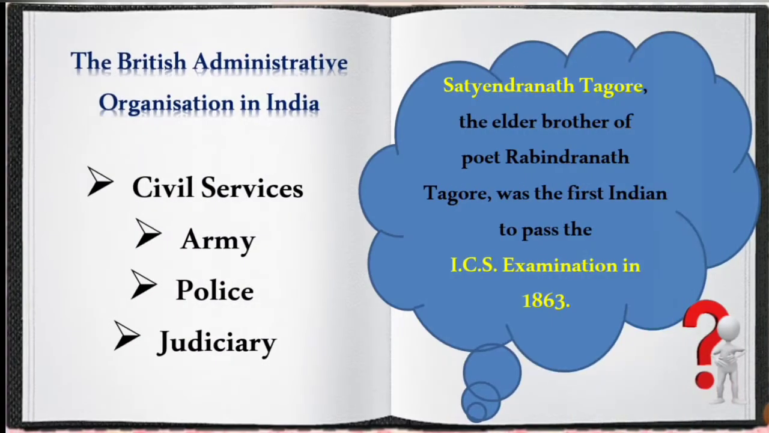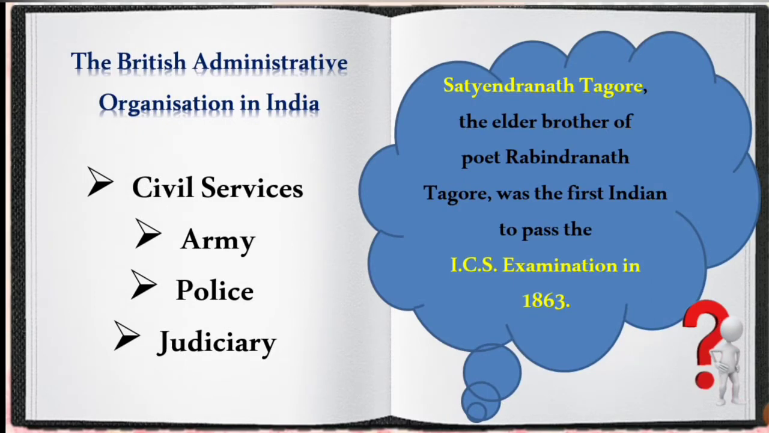So now let's see how the British administered India. The British administrative organization in India was categorized under 4 services. First is civil, army, police and judiciary. So the British separated their services.